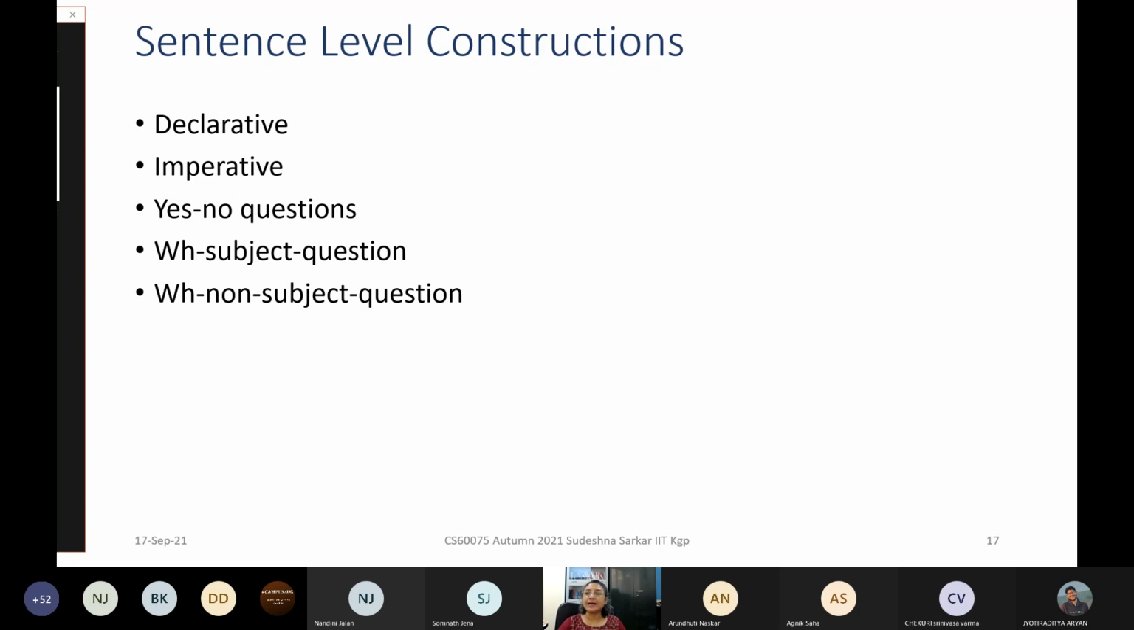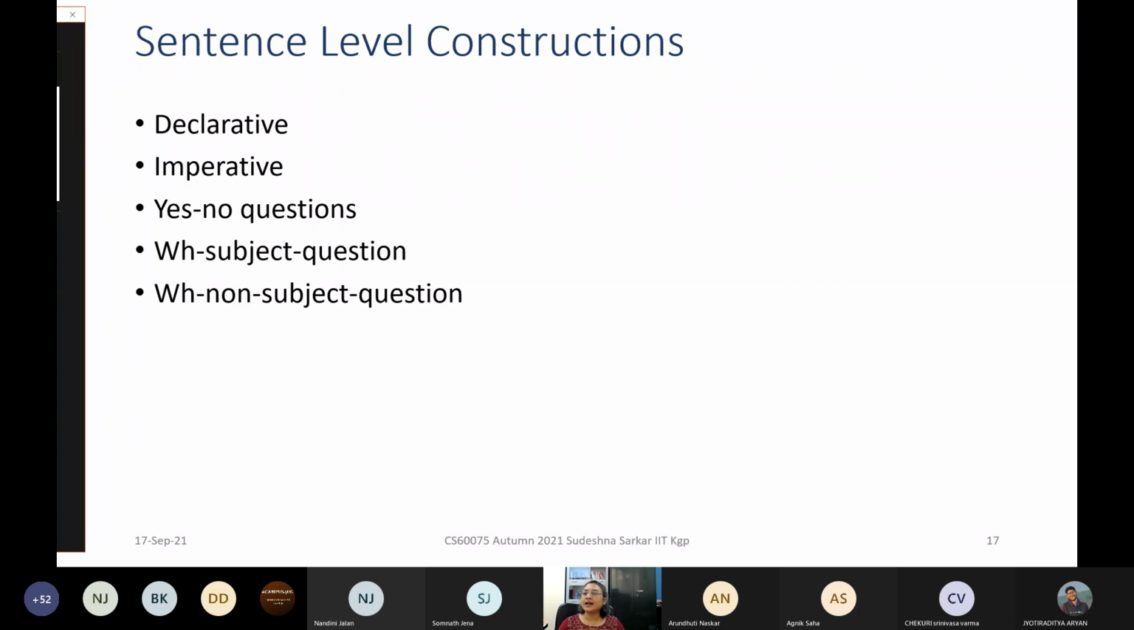Then we have WH questions. Right? What is WH? Can you guess? So what typically, what are the words associated with a question? Yes, what, where. So as Dhruv has said, what, where, when, why, right? Many questions start with these words. Now, WH questions, we can again categorize into two types.